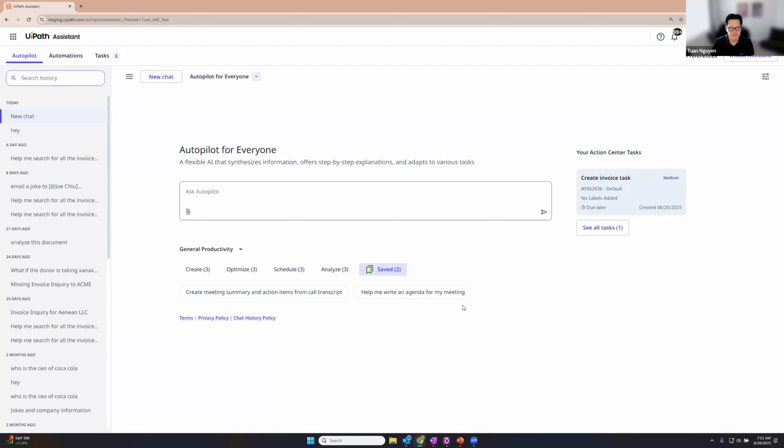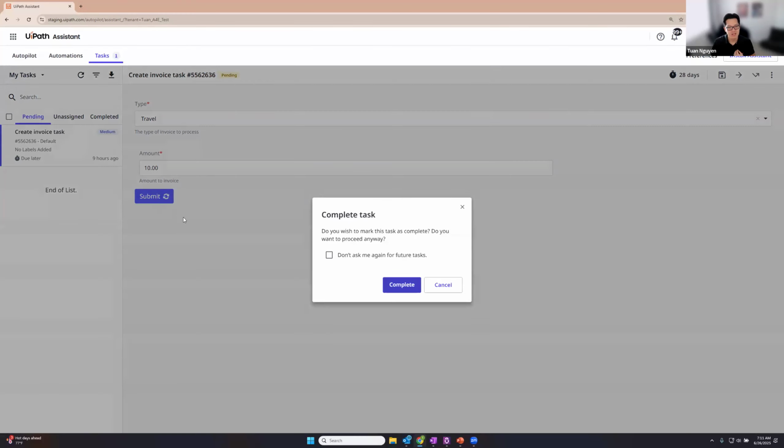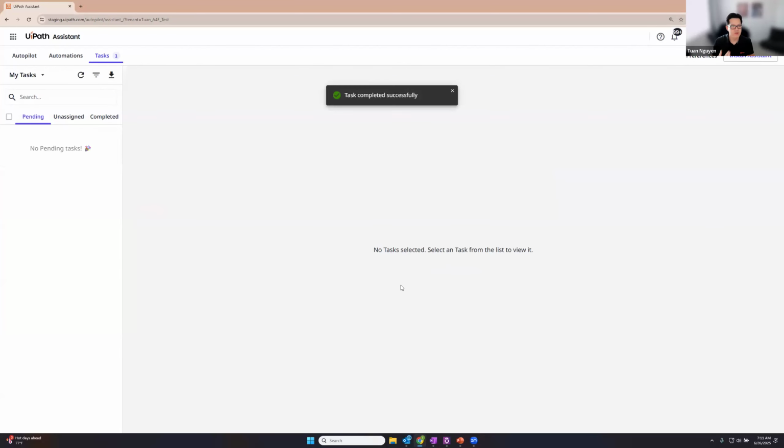On the right-hand side here, you'll see our Action Center integration. Any Action Center tasks that are assigned to you will appear here. When I click on this task, it'll take me over to this task tab, which is an embedded Action Center module, and you can actually complete your Action Center tasks here. In the future, we'll also allow you to pull these tasks directly into the chat themselves. You can converse with them and complete them through natural language.